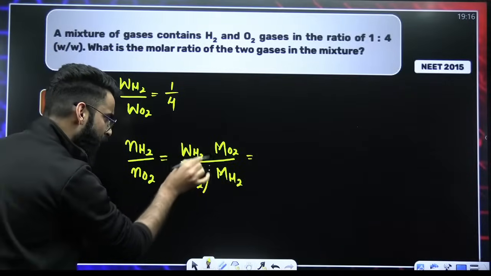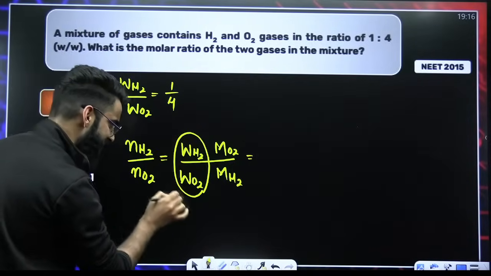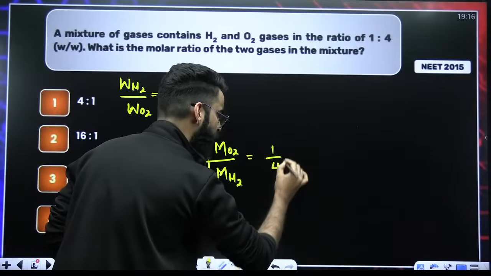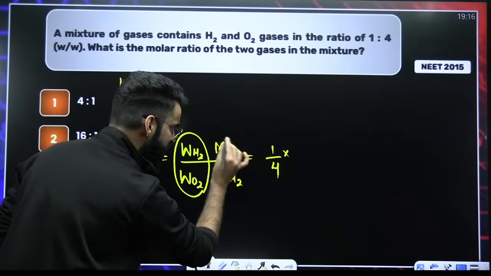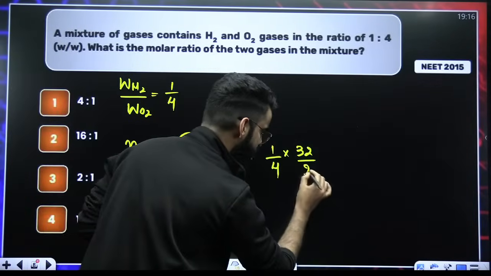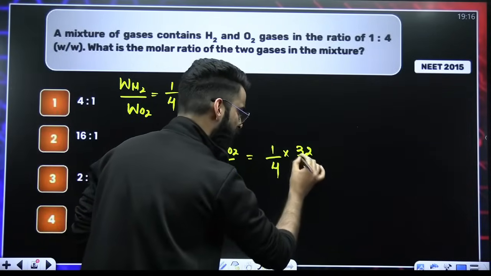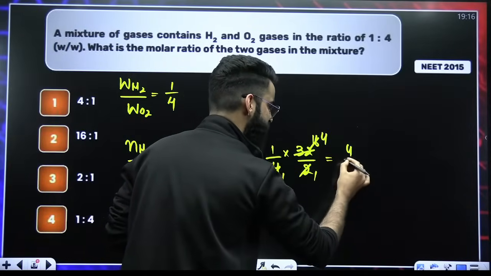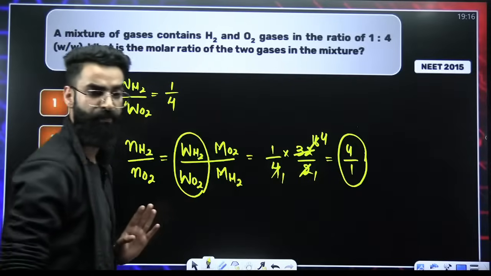Now, as per the question, this term is given to us already, WH2 by WO2. That's given to us as 1/4. Now, my dear students, what is the molar mass of O2? You should know it, 32 grams. What is the molar mass of H2? That is 2 over here, right? So this is 2, 1, this is 2, 16, this is 4, 1, this is 4, 4. So the final answer of this particular question is going to be 4:1.